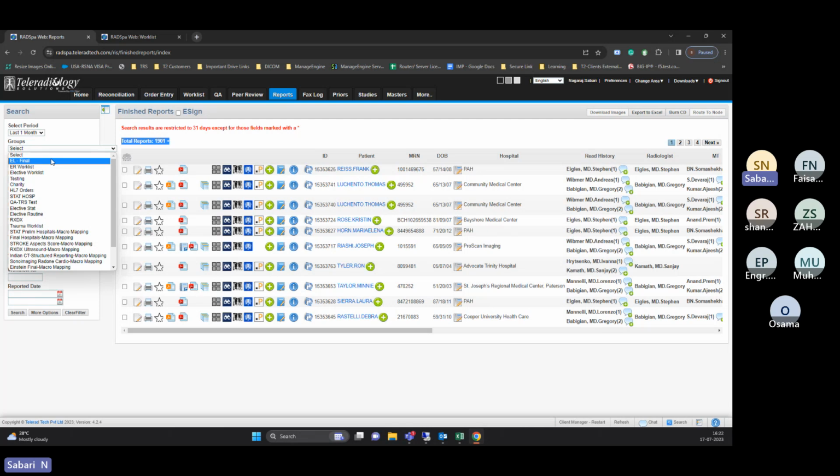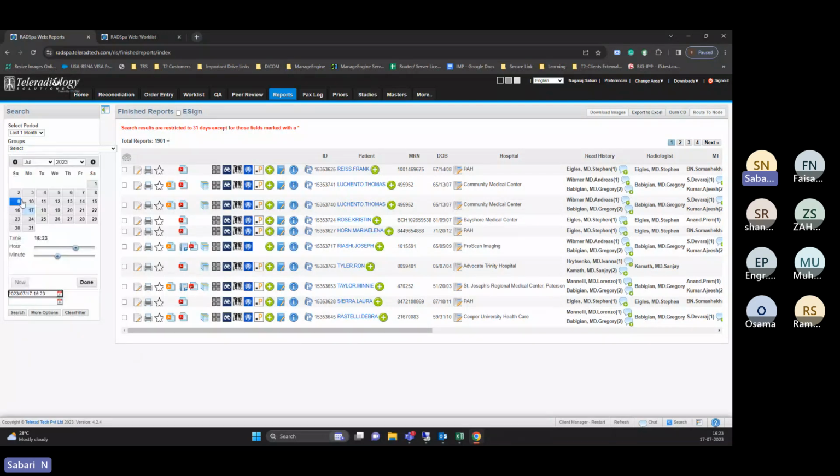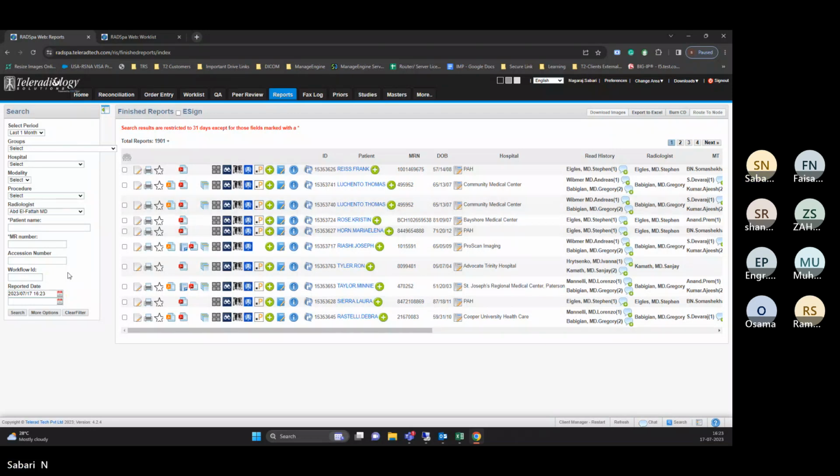Each and every group, whether it's the elective group, emergency group, or ultrasound group, you can export the data group wise, or you can export it radiologist wise. So you can search, the number of records will be shown, and if you click on the export Excel option, this data will come into your local PC in Excel. From there you can put a filter or whatever it is, everything you can do. Whether you want to do it procedure wise, for a particular radiologist, or for a specific date and time. So here you have an option to put a specific date and time to search the report.